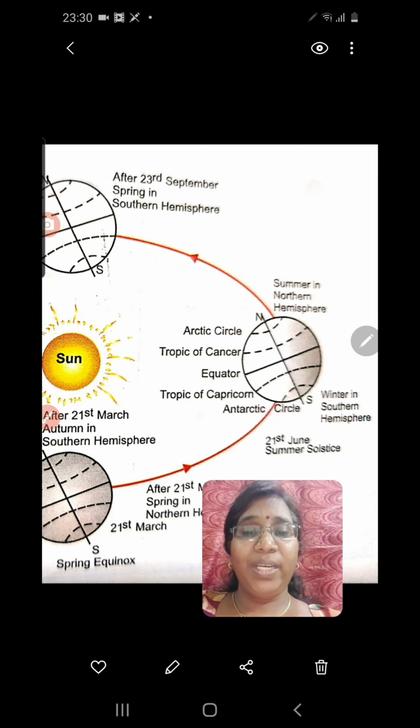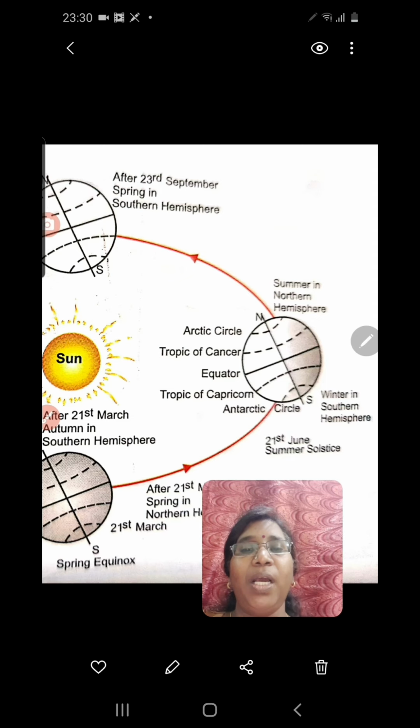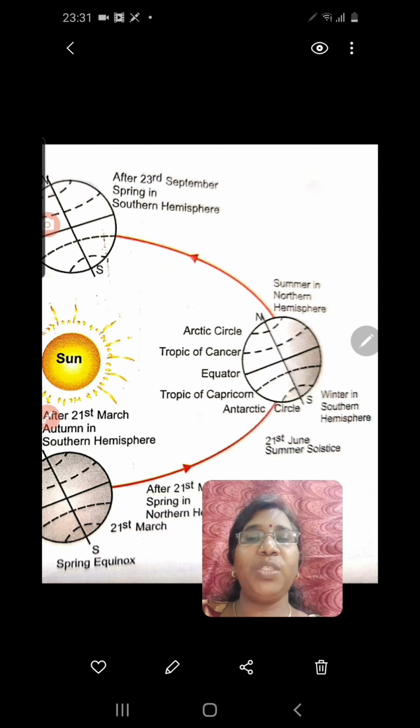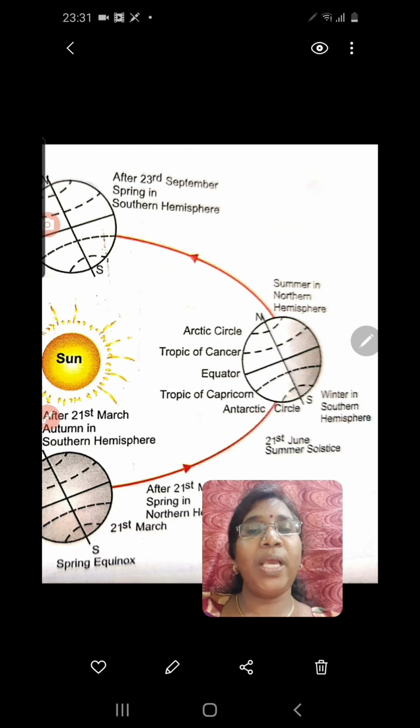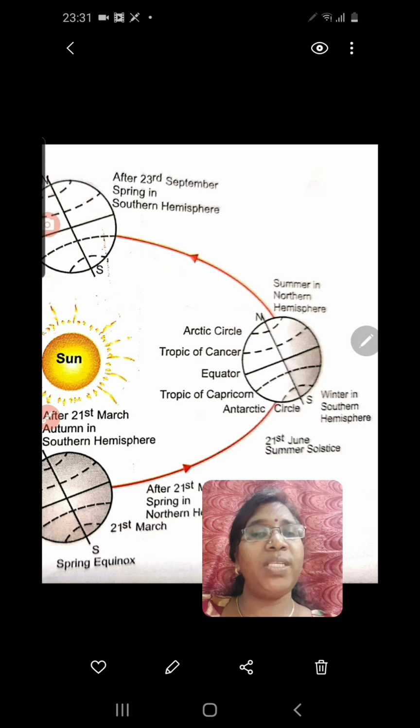Now let's go through this diagram in detail. It's a diagram given in your textbook. Now see, when the earth is in this position, you all know what happens. They experience summer in the northern hemisphere. Why? Because the northern hemisphere is tilted towards the sun. So during the summer season, we also understood that they experience the longest day with the shortest night.